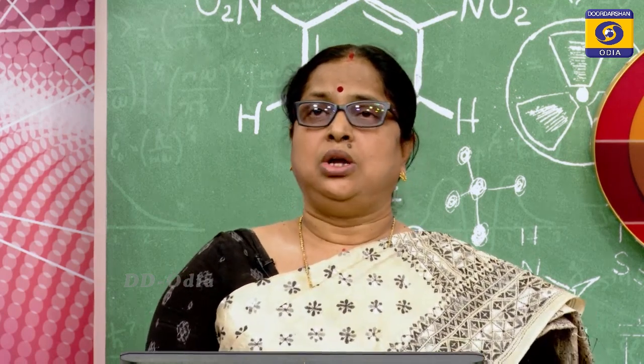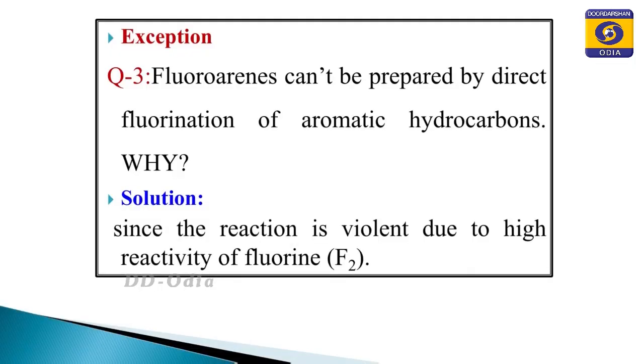Now the question arises whether it is possible to prepare fluoroarenes by direct halogenation, because we are preparing chlorobenzene and bromobenzene, but is it possible to prepare fluoroarene or fluorobenzene? But this is not possible. Why? Because the fluorination reaction of benzene is violent because of the high reactivity of fluorine.